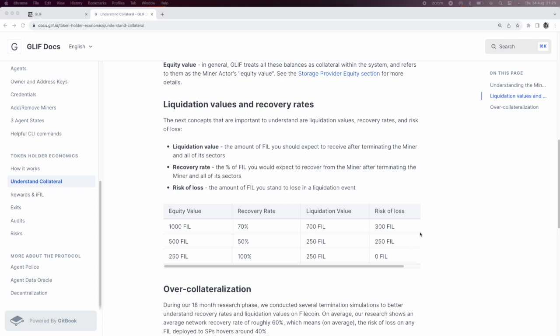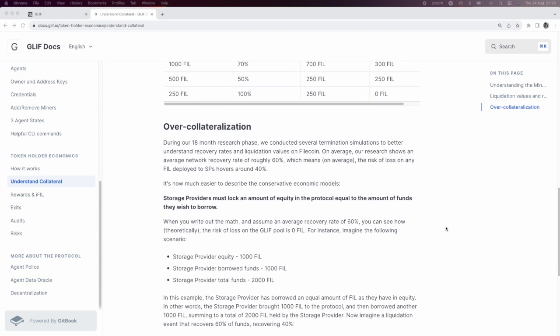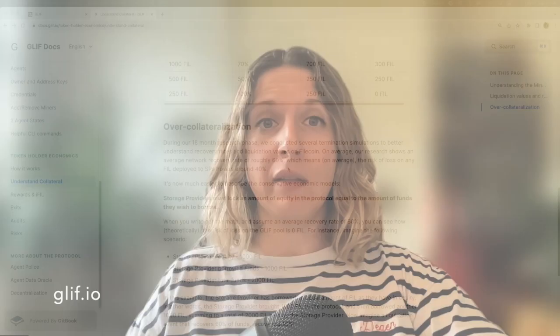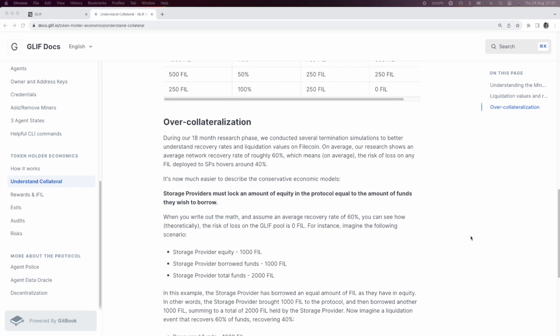Glif took the code of the Filecoin miner actor and was able to build a program that simulates the liquidation of any miner. The research uncovered that the recovery rate was more than 50%. The recovery rate is affected by many dynamic subsystems in Filecoin, things like whether the storage provider is a FIL plus miner or not, whether a miner's sectors have recently pledged or are about to expire, how much the cost of pledging was at the time of pledging, and lots of other variables. But Glif simulations suggest the recovery rate is on average 60%. And given the research and what we've seen recently on mainnet, this is a conservative estimate.